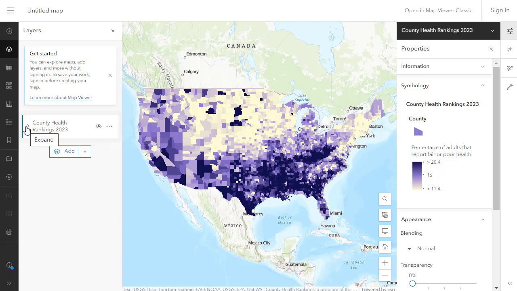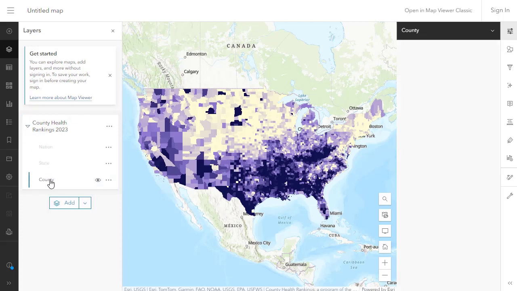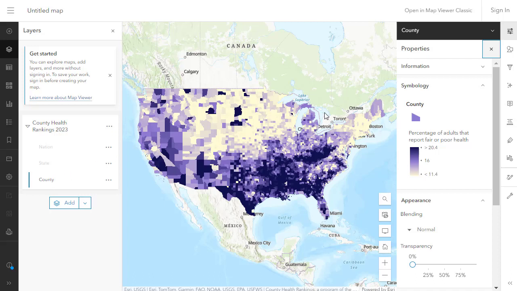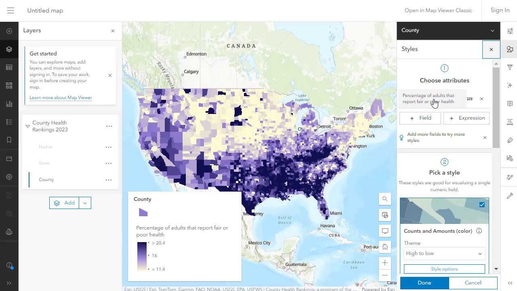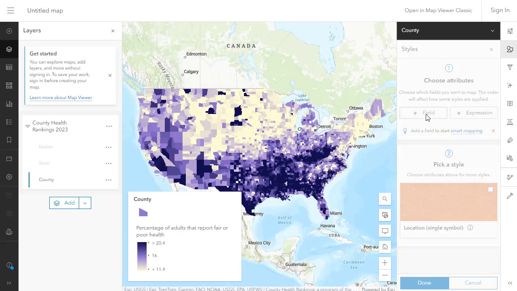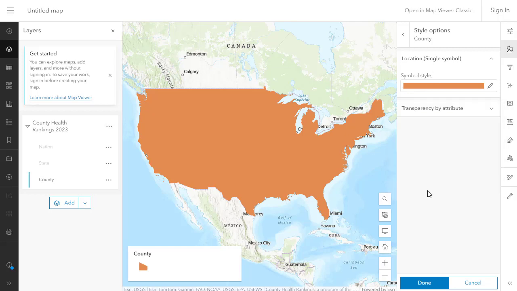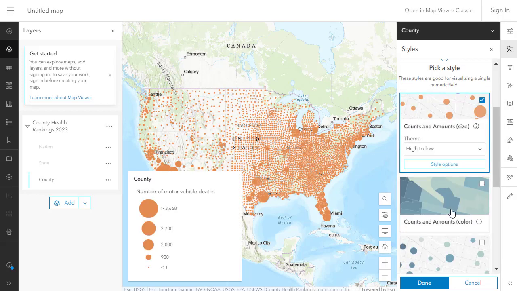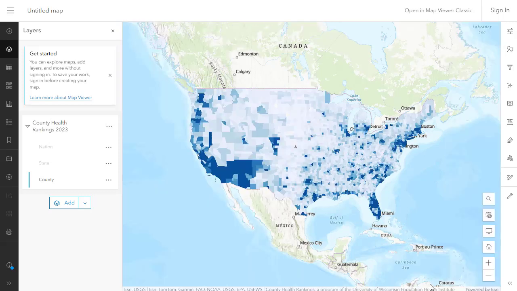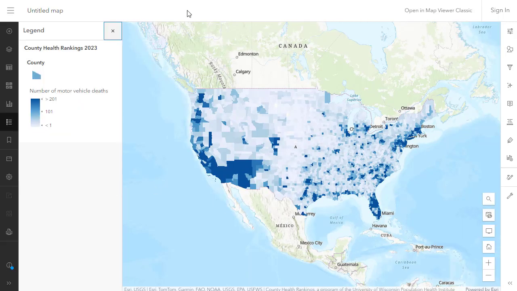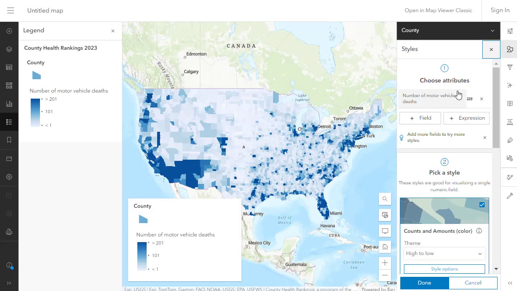Let's build mapping skills and analyze some fascinating and also important data in terms of behavior and health. We're opening the county health rankings from 2023. We're going to change the style and we're going to search for motor vehicle deaths. As we do that, the default is graduated symbol. Let's change it to color-coded map.